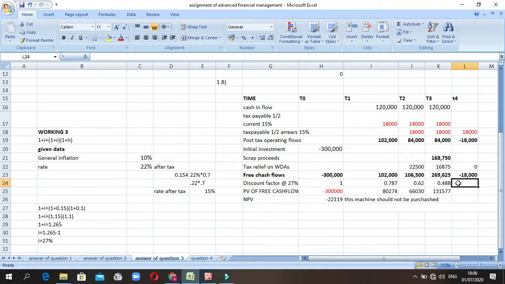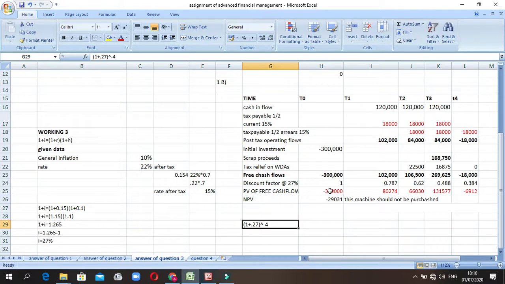How is it going to be? To get this value, I use this formula 1 plus 0.7, which is this I get, and I power it by the number of years.